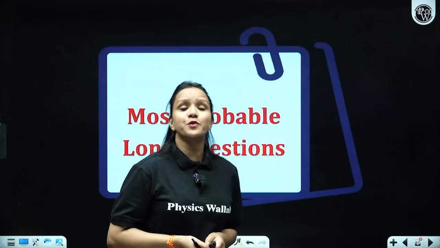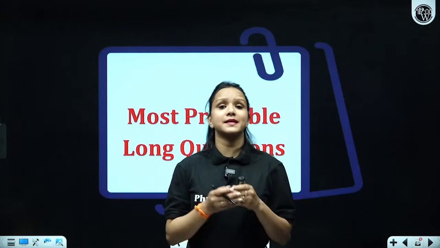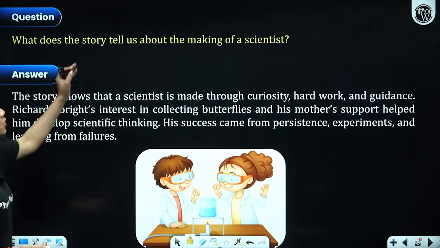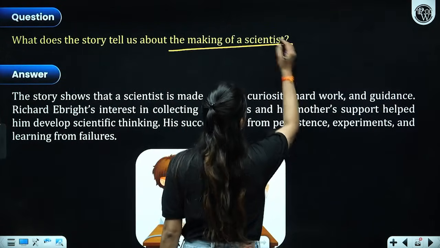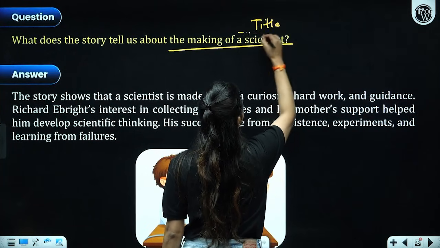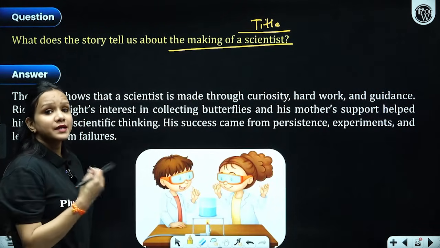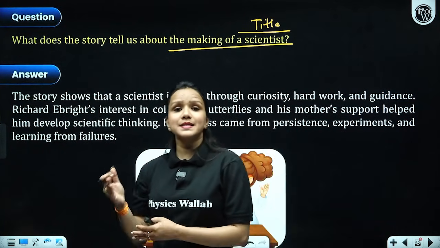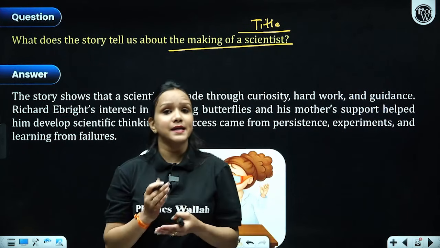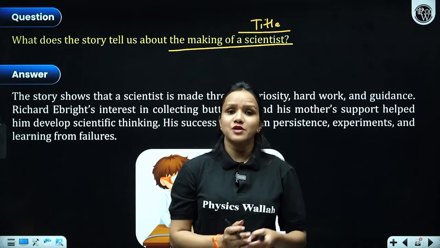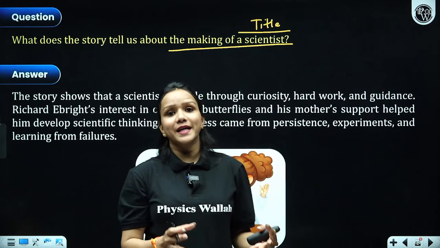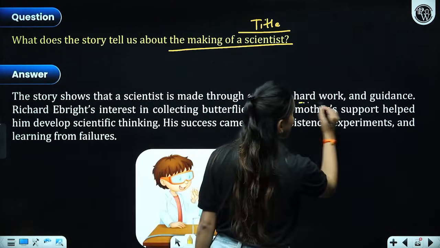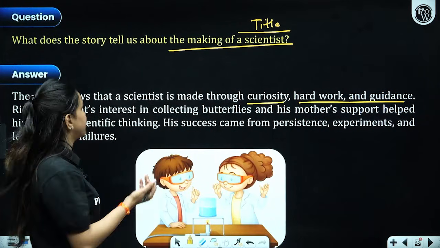Let's now discuss those probable questions from this particular chapter that are likely to be asked in your upcoming board exams. The very first being, what does the story tell us about the making of a scientist? So this is based on title, justification of the title or reference to the title, right? Because earlier he was not a scientist from the beginning, right? He was just a passionate butterfly collector, but his courage, his perseverance, his dedication, his determination transformed him to a great molecular scientist, right? The story shows that a scientist is made through curiosity, through hard work. So you have to mention all the qualities that describe him, right?